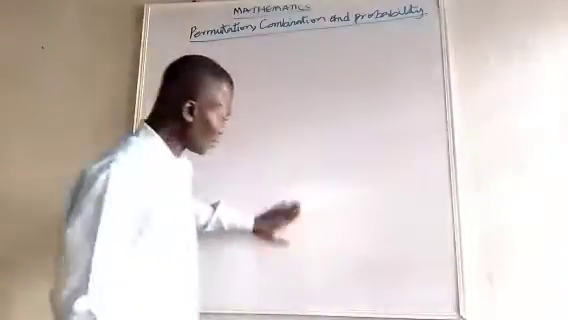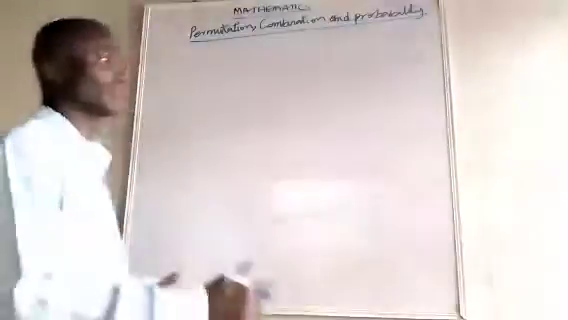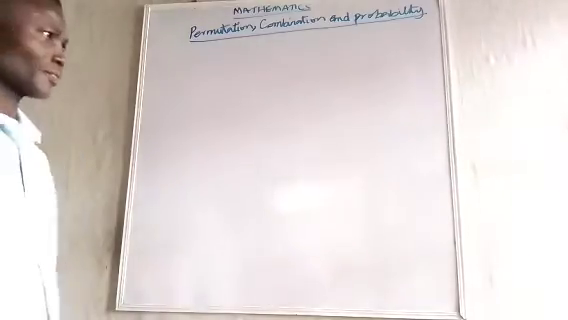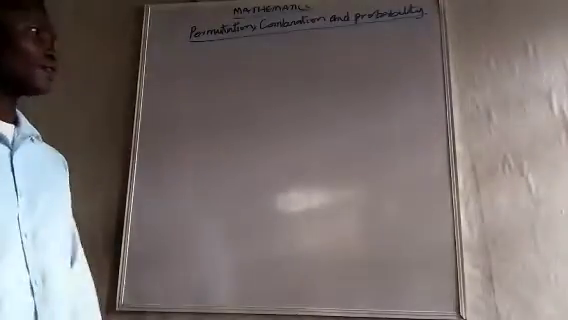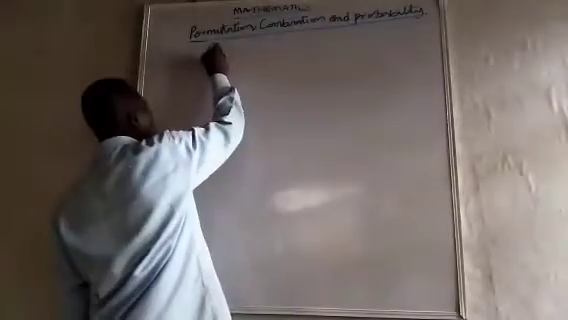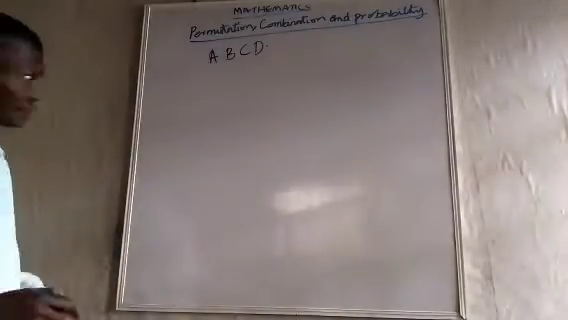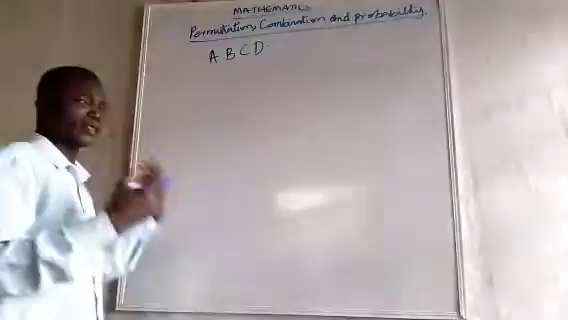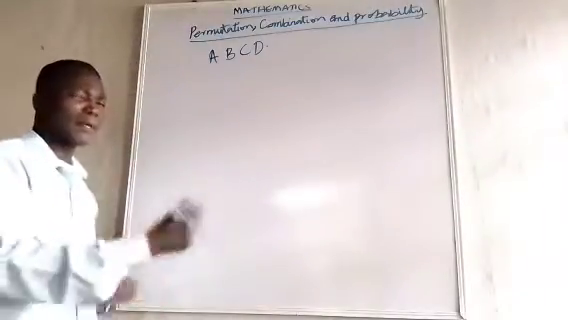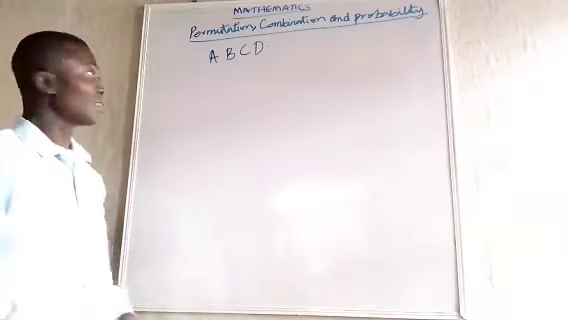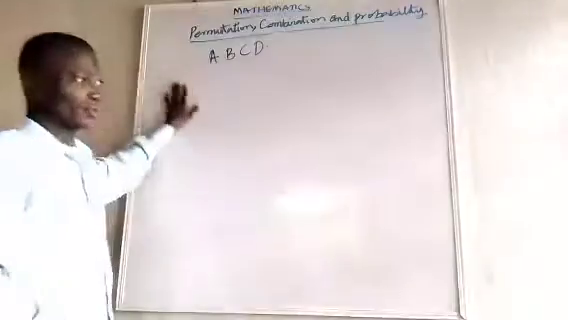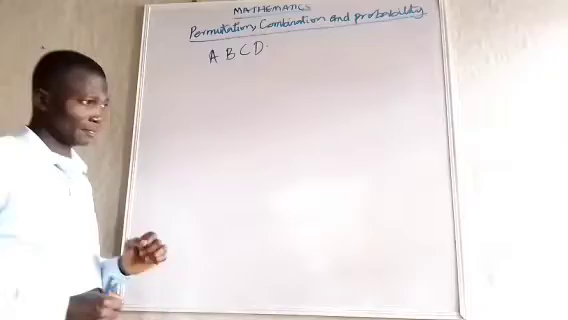Now, let's look at permutation. Permutation is mainly about arrangements of objects. Let's say we have objects A, B, C, D, and we want to arrange them. Permutation will make us really understand how we can arrange them, in how many ways we can arrange them. That is the main thing about permutation. I am concentrating mainly on permutation now.